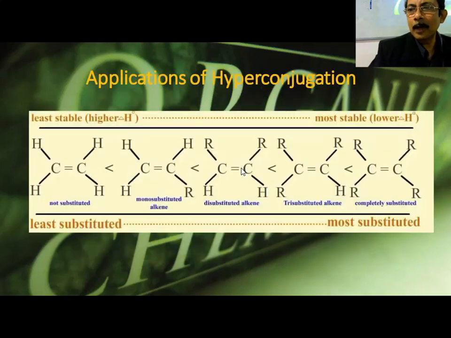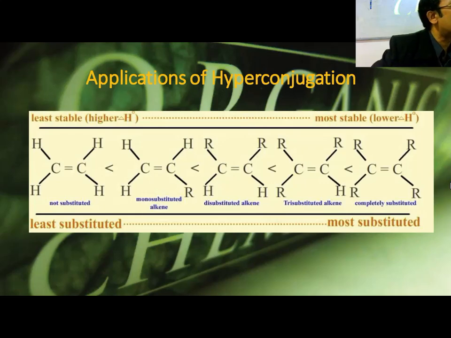Then the application of hyperconjugation. This is not substituted, so it is less stable. More and more substitution gives more and more stability, because alpha hydrogens are present and give hyperconjugative stability. Here there is no hyperconjugative hydrogen, no alpha hydrogen. Here there is alpha hydrogen present, so it gives some stability. On both sides you have alpha hydrogens, so you get more stability. The more the substitution, the more the stability because of hyperconjugation.